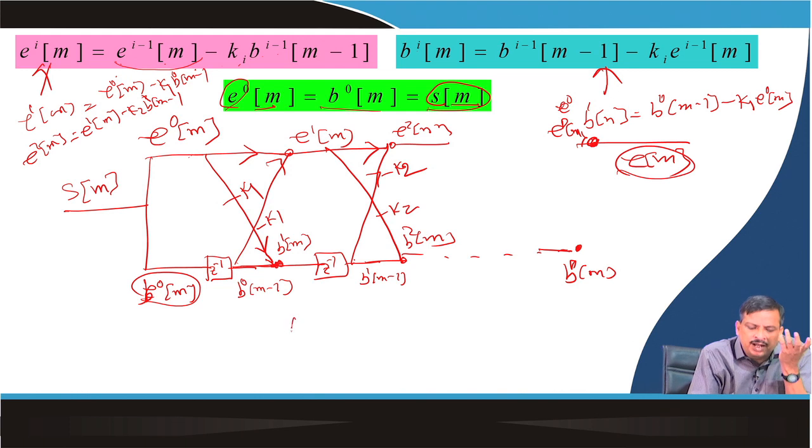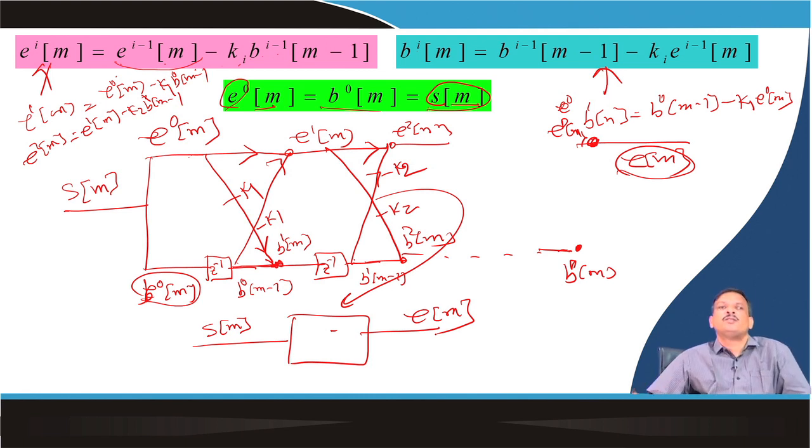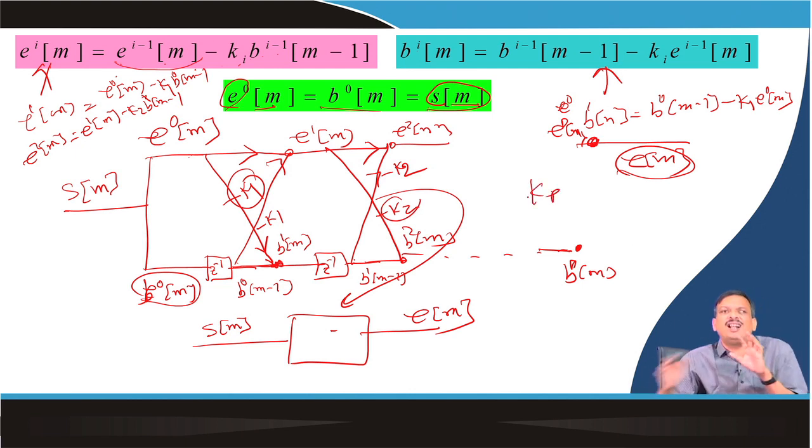So, what I said, I have a filter. If I apply SM and this is implemented in here, I will get EM. So, what do I have to know? I have to know K1, K2, Kp. So, let us say all K values I know. Once I know all K values, I can implement that signal flow diagram in a computer, and if I apply SM, I can calculate EM.